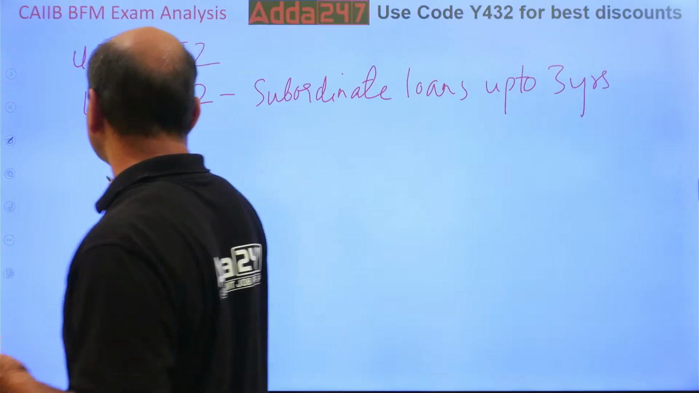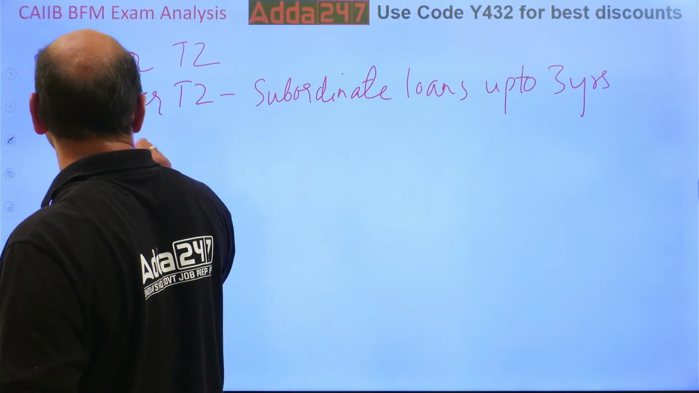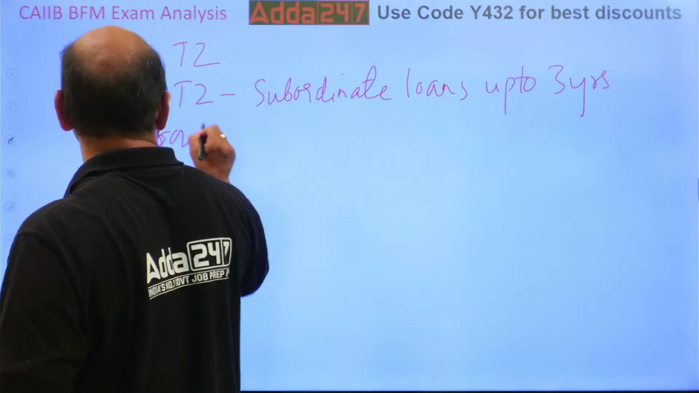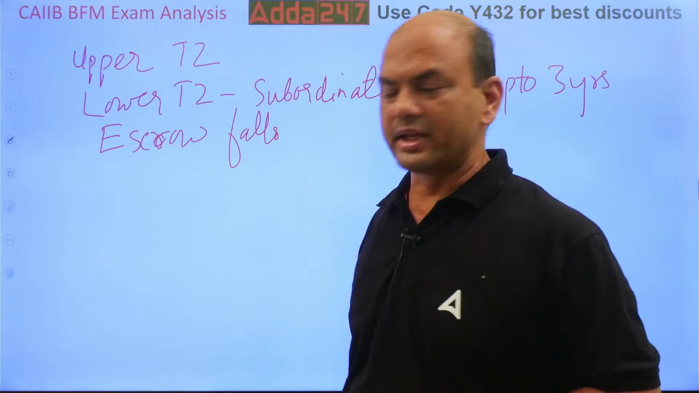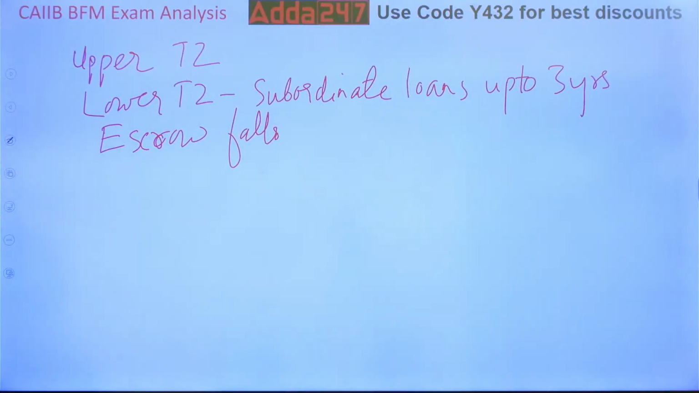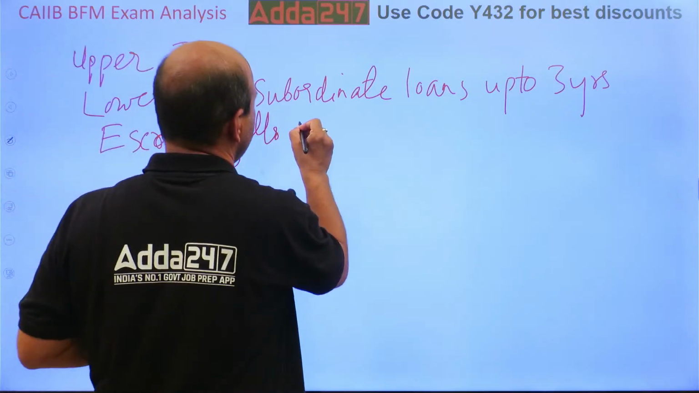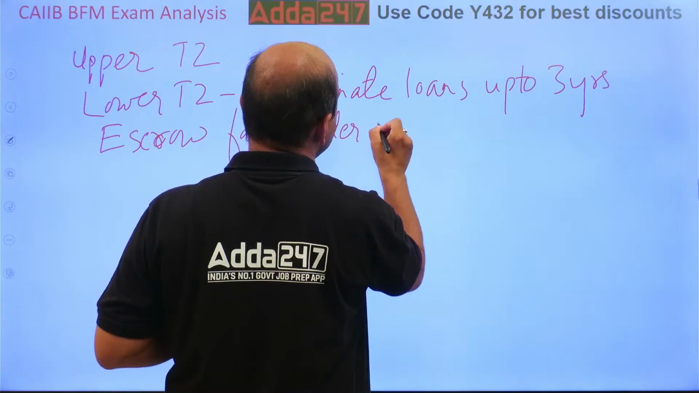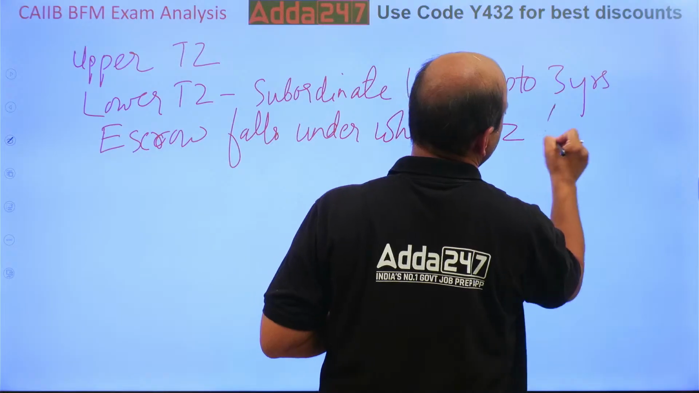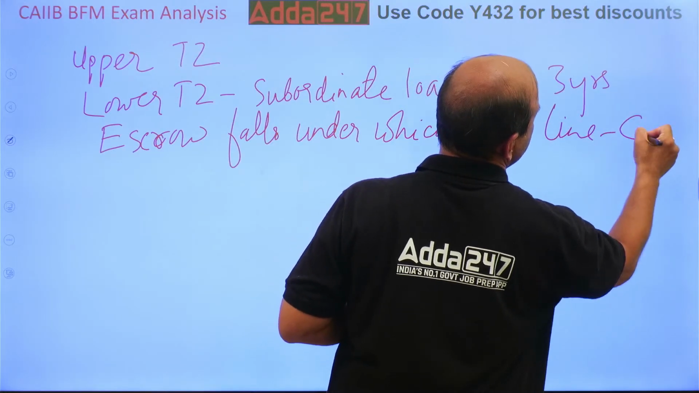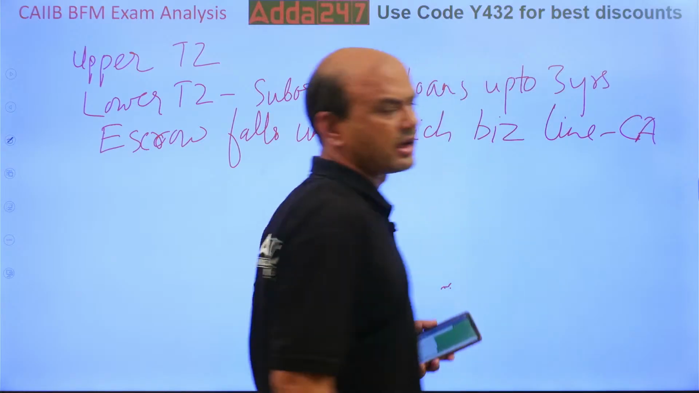Escrow was also asked. Escrow falls under which business line? It is basically a current account. Why? Because escrow doesn't give you any interest. Kindly note, escrow will never give you any interest. It is a current account. So if the option is given as current account, then current account, CA.